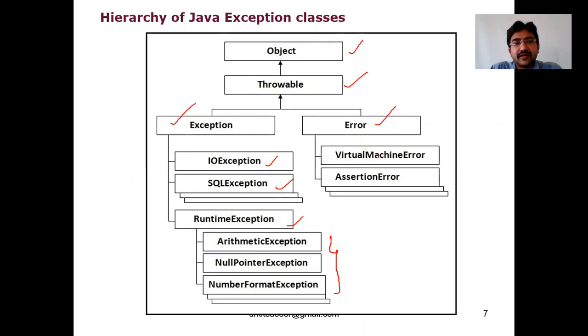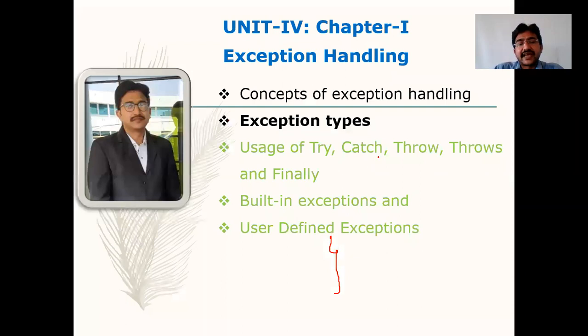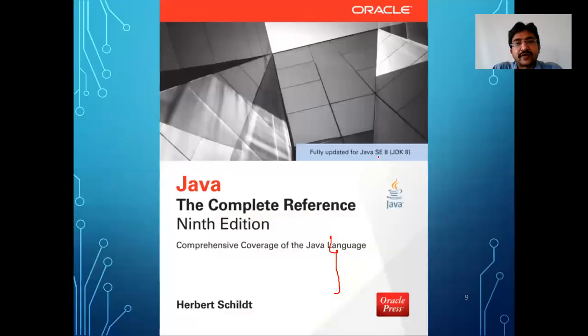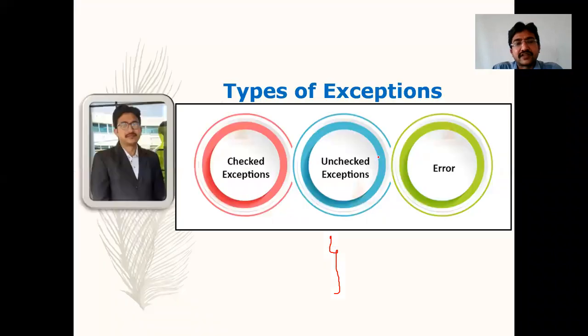Hope you are noting all of this. Next is exception types. Coming to the next part of the topic, we are following the same book. We normally have 2 types of exceptions, but as per Sun Microsystems, we have 3 different categories: checked, unchecked, and error. Let me discuss one after the other in detail.